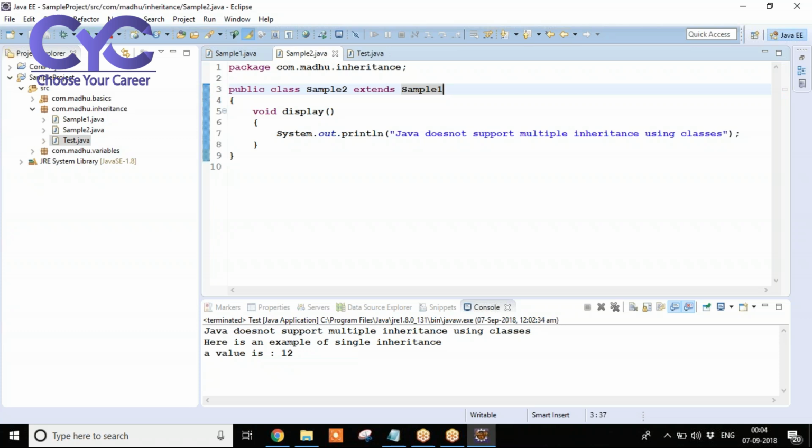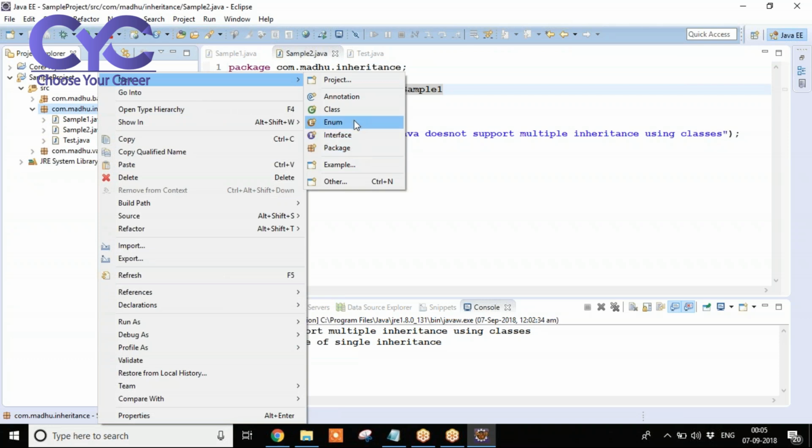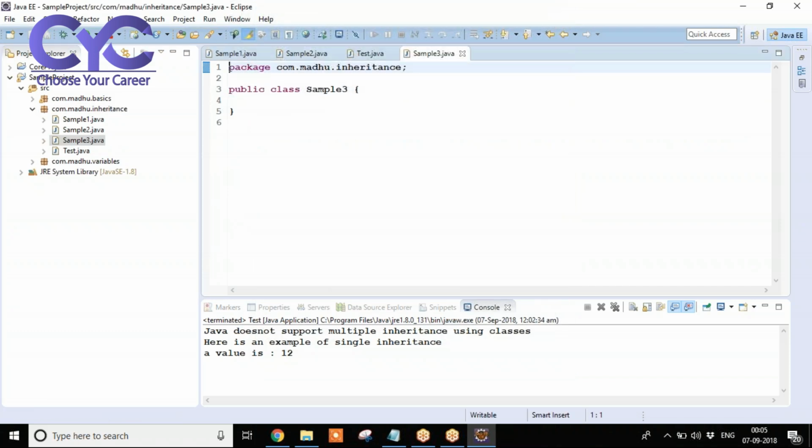Now here I'll explain you the example of multi-level inheritance. Multi-level inheritance means what? Here sample 2 is extending sample 1, right? Again I'm going to take one more class, and that class is going to extend this sample 2 data. Just see here, new class sample 3, click on finish. See here, extends sample 2.